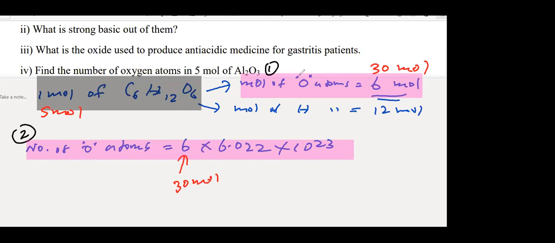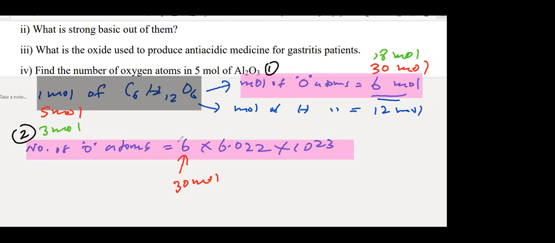I'll give one more example. If they give 3 moles of glucose, then oxygen will be 3 into 6, 18 moles of oxygen. If it's moles of glucose, then oxygen also you get in moles.